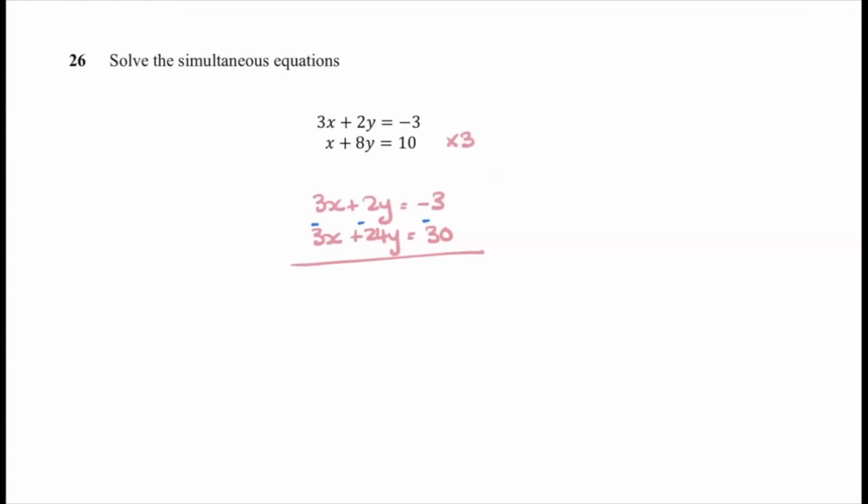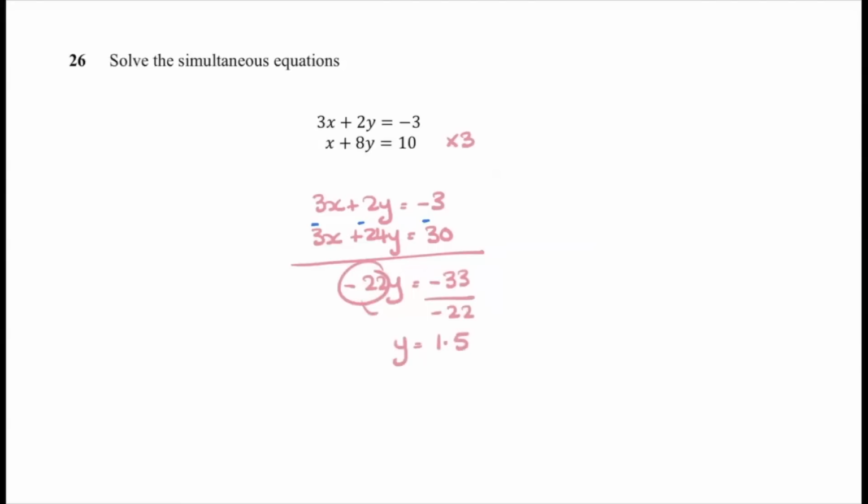Now I can just concentrate on the y's. I've got 2 take away 24. That is going to give me minus 22y. And minus 3 minus 30 is minus 33. I'm going to divide through by minus 22, and y is equal to 1.5. And remember, you've got your calculator, so make sure you're using it.